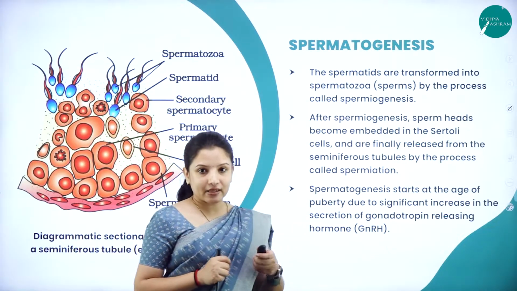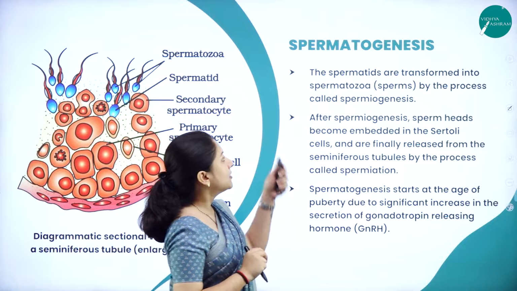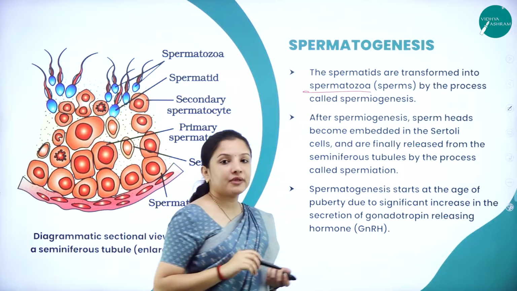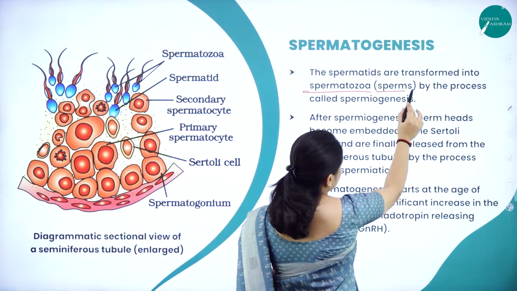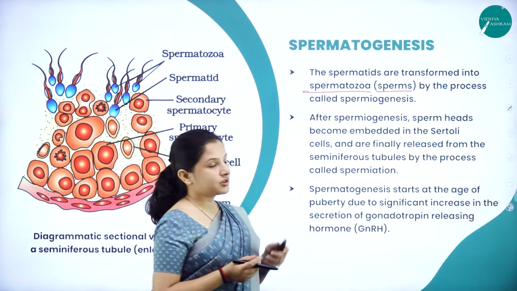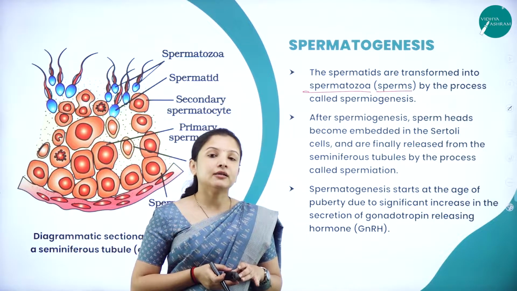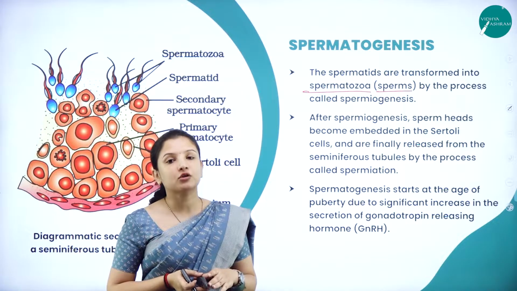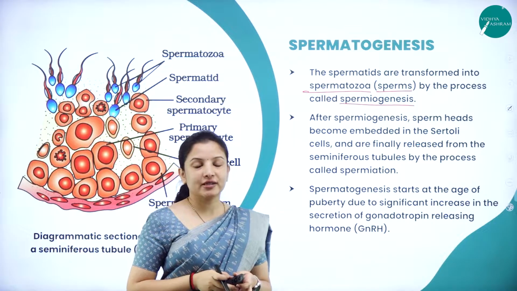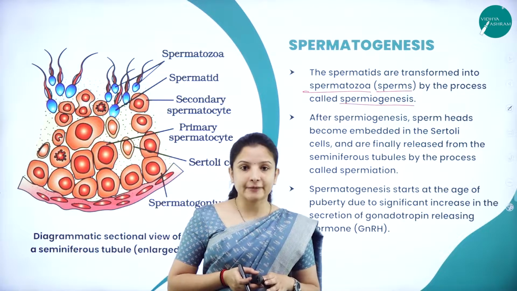Next, the spermatids. How many spermatids got formed? Four haploid spermatids, right? The spermatids are transformed into spermatozoa. Spermatozoa means sperms, so both are one and the same. You can call them sperms or spermatozoa. That process wherein the spermatids differentiate to form sperms or spermatozoa is called spermiogenesis. Now there is a difference between spermatogenesis and spermiogenesis. You need to keep that in mind.